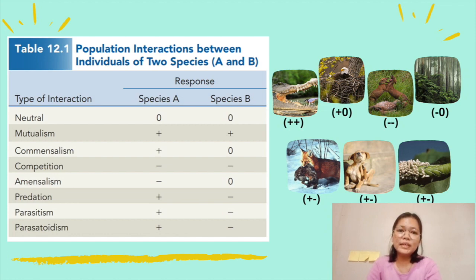When one species gains while making the other species suffer or be harmed, it is defined as predation, parasitism, and parasitoidism. In contrast with parasitism, in parasitoidism, the parasitoid's larvae kill their host to complete their life cycle. Like in this example, the wasp's larvae feeding on the caterpillar.